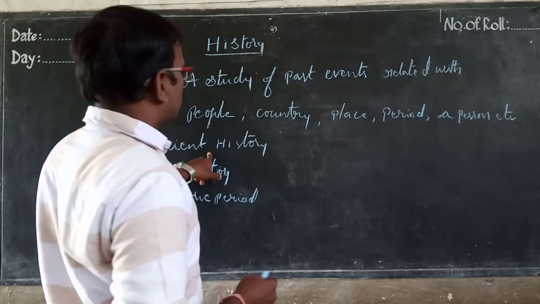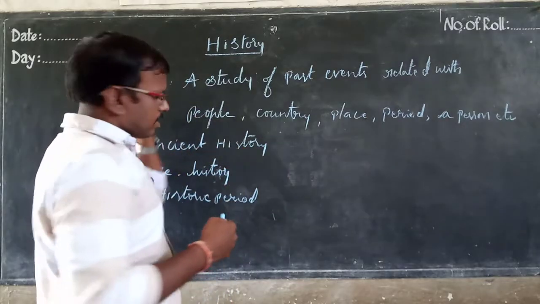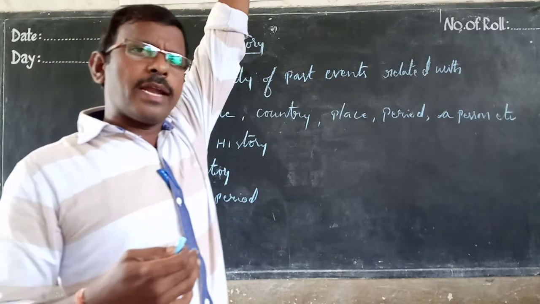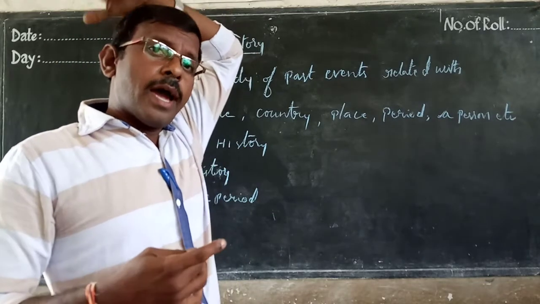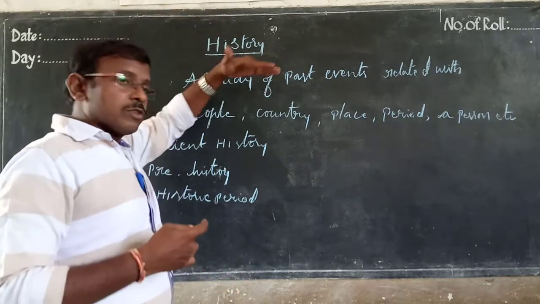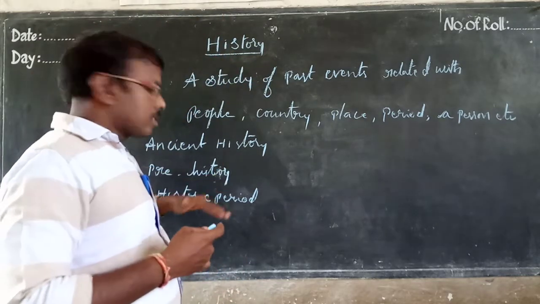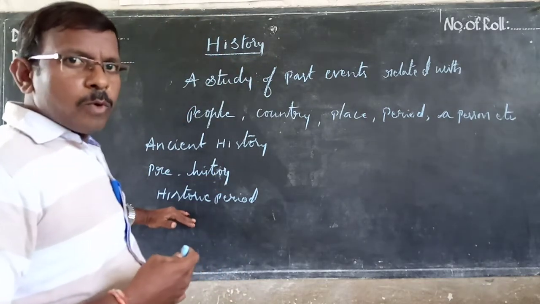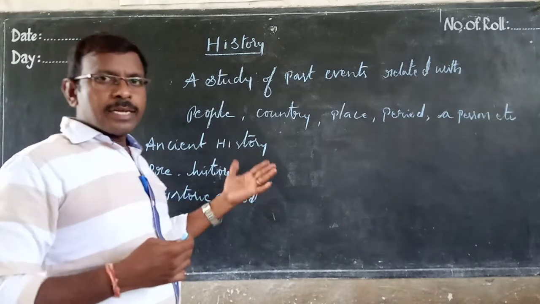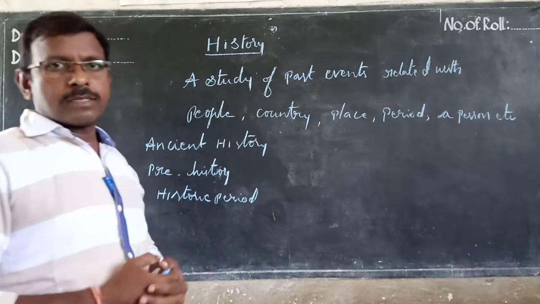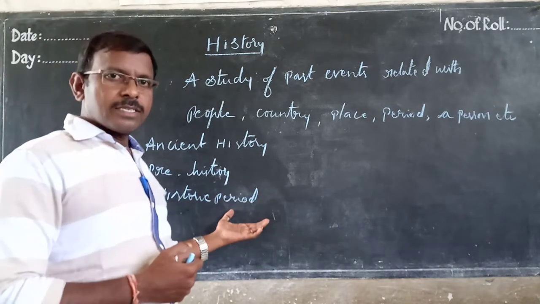Ancient history is very long, from about 140,000 years ago, and up to 40,000 years is prehistory. Next is the historic period, which is about 20,000 years to this year.